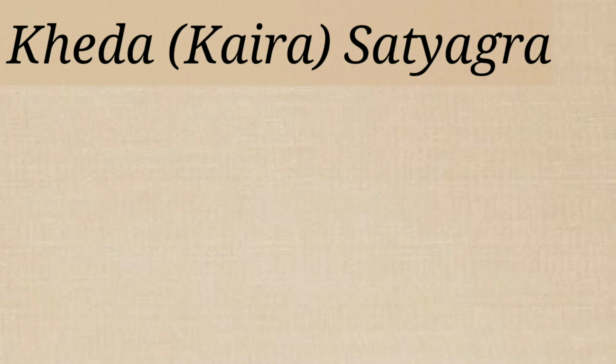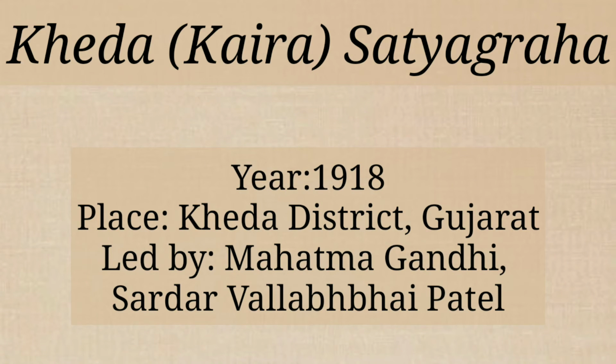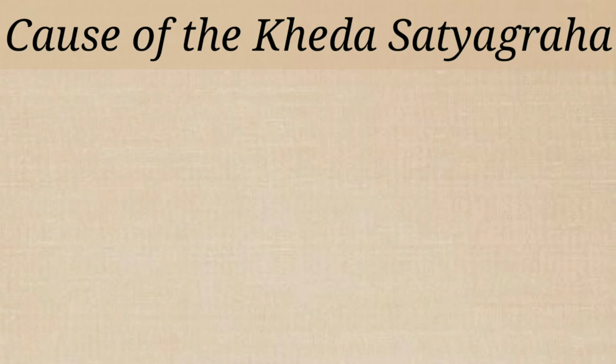Children, the Kheda Satyagraha took place in the year 1918 in the Kheda districts of Gujarat. Now children, this movement was led by Mahatma Gandhi. It was also supported by Sardar Vallabhbhai Patel. Is it clear, children? Next, let's see the cause of the Kheda Satyagraha.